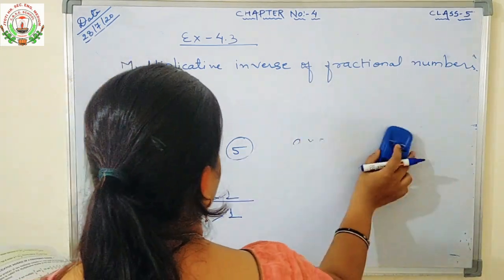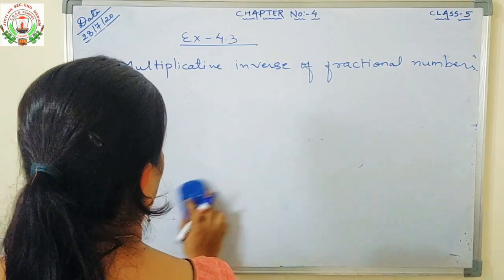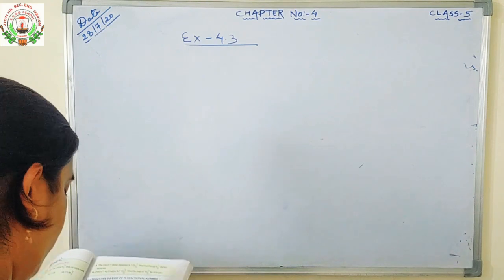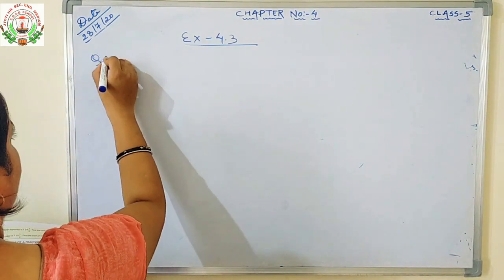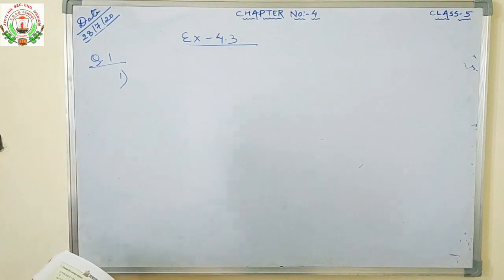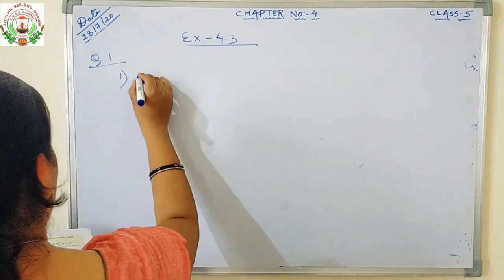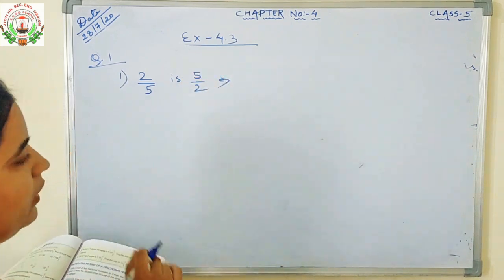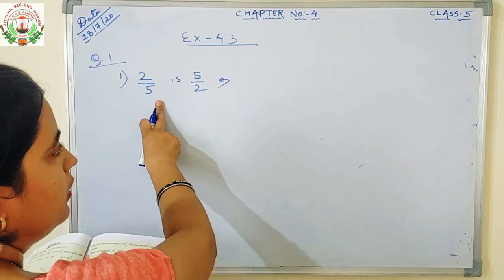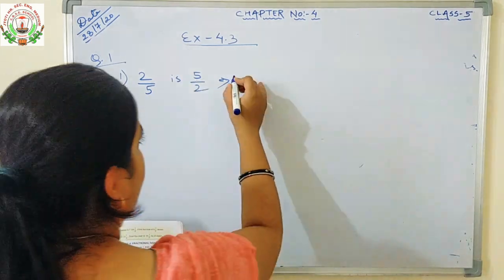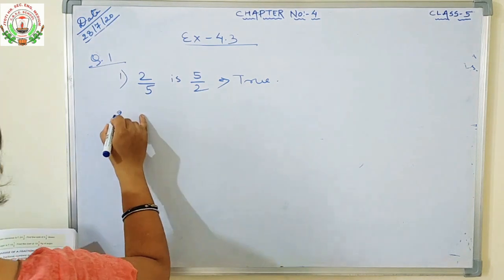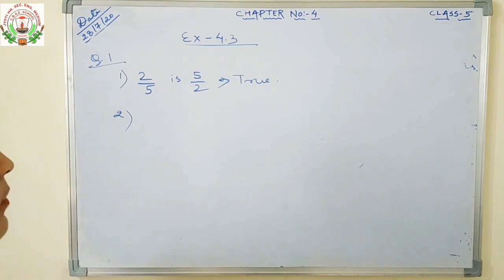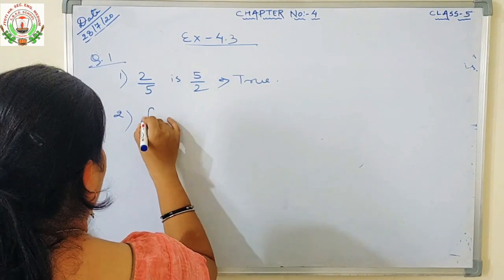Now, let's start our exercise. Exercise number 4.3. Write true or false for the following statements. First, the reciprocal of 2 by 5 is 5 by 2. Yes, it is correct because numerator upon denominator becomes denominator upon numerator. The first one is correct, so you will write true. Next, the reciprocal of 0 is 0. But the reciprocal of 0 does not exist, so it is a false statement.